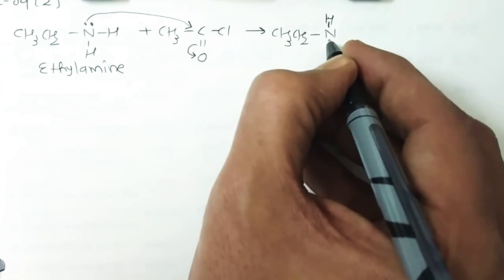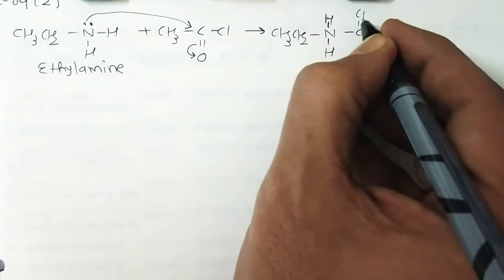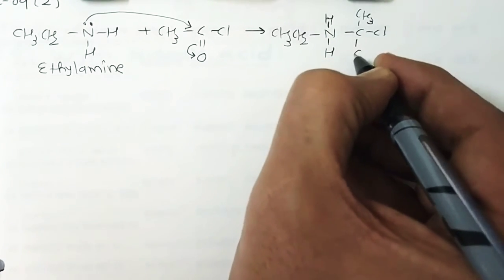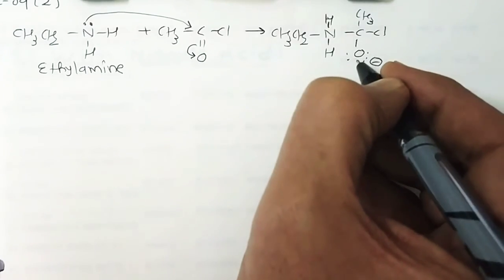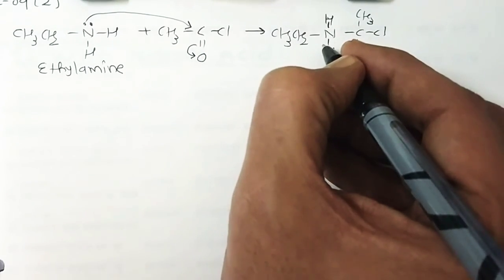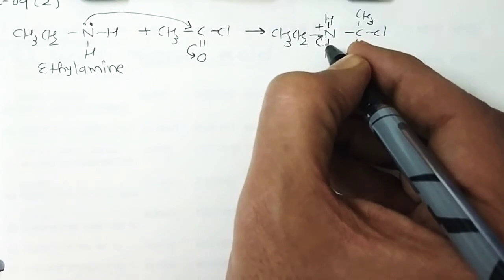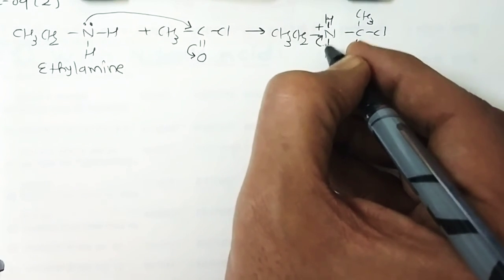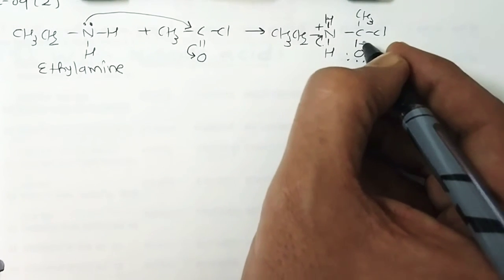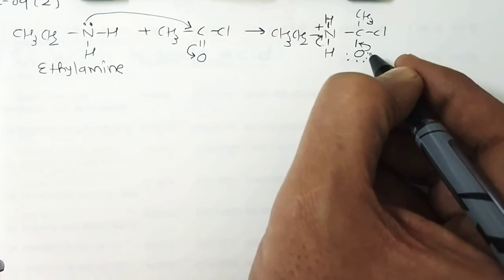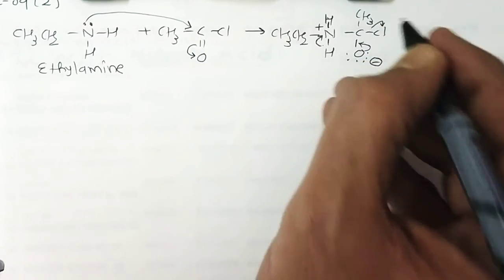NH, then C, then Cl, here CH3 and O minus, but O is minus in nature at present. Now here the N is plus in nature. The next point is that the electron is shifting towards the nitrogen, because nitrogen is more electronegative. In the same way, the lone pair of oxygen can shift to form a pi bond, and Cl is removed.